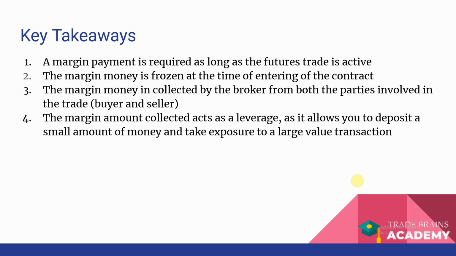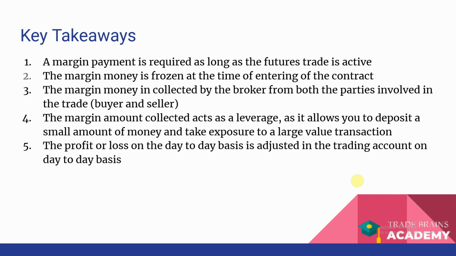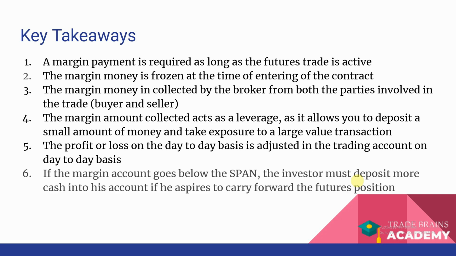For example, if you're trading indexes, then the amount of margin required is 10 to 12% of the total contract value. But if you're trading shares of a certain company, the margin varies between 20% to 60%, depending on the volatility and the movement in the shares. The profit and loss of the day is adjusted on a day-to-day basis, and it is even updated in the trading account on a day-to-day basis. And if the margin money goes below the SPAN money, which I have told is the amount of margin required, which is kept with the exchange, the investor must deposit the money, because if he doesn't do that, then the position will be automatically squared off by the broker.